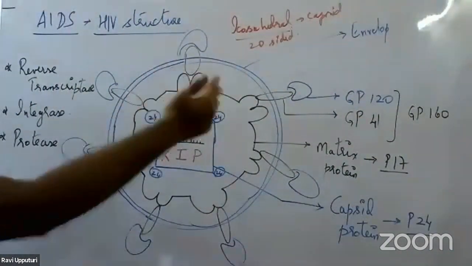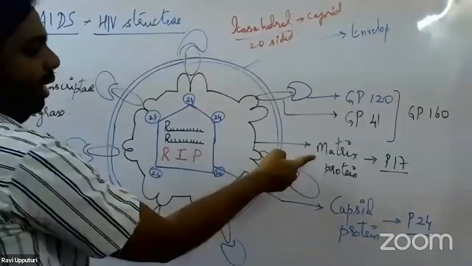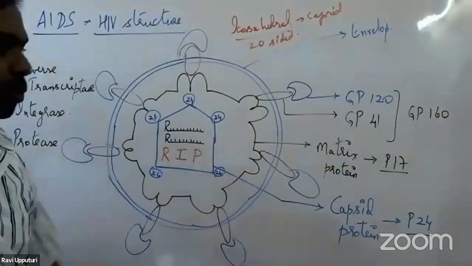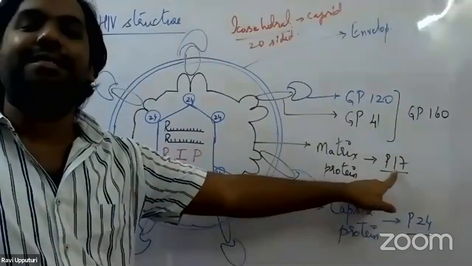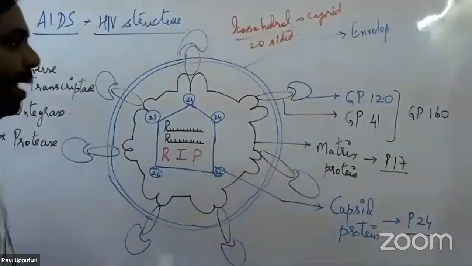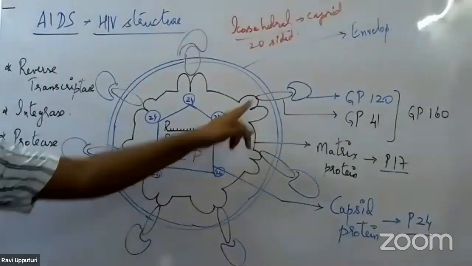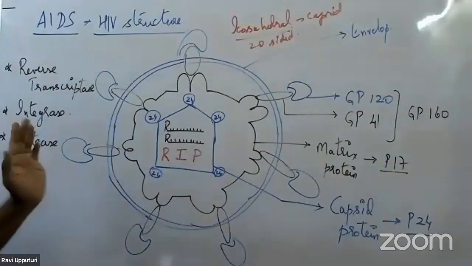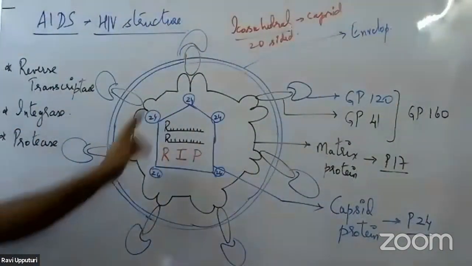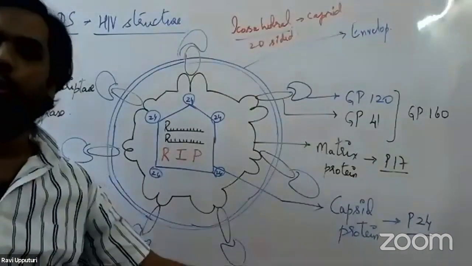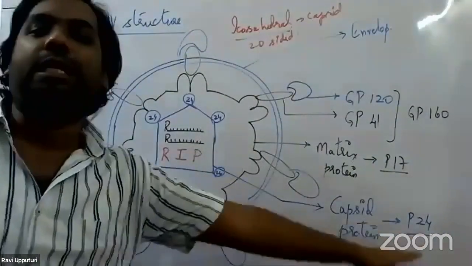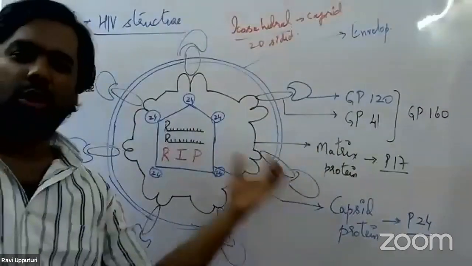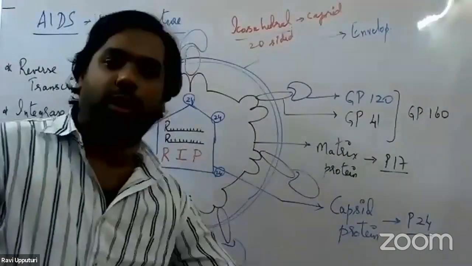Moving inward, we have a protein called the matrix protein, also called the P17 protein. This matrix protein is responsible for stabilizing GP41, the transmembrane protein. Inner to the matrix protein, there is another protein called the capsid protein, the P24 protein.